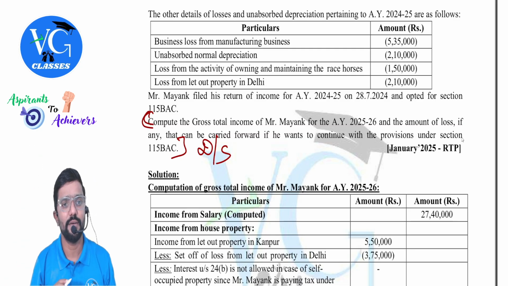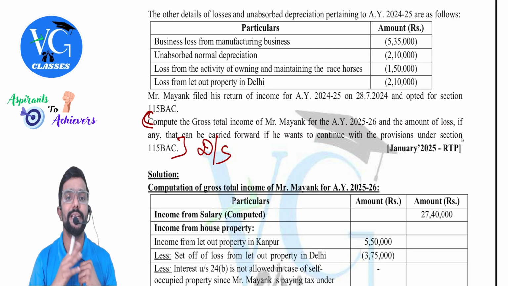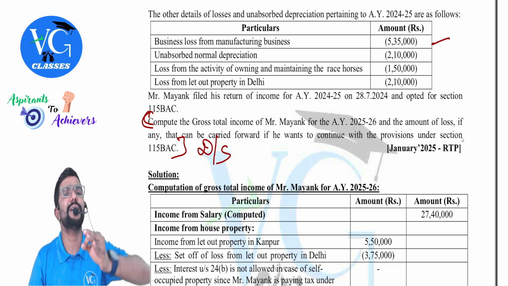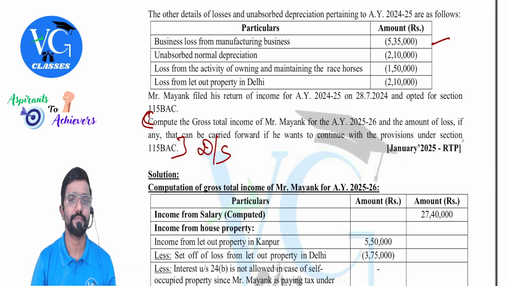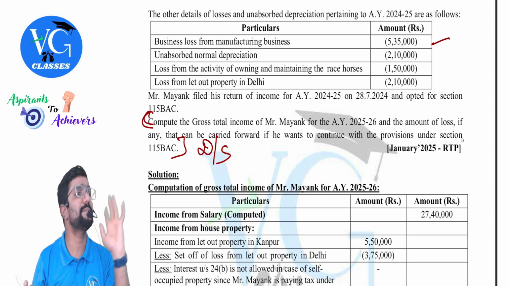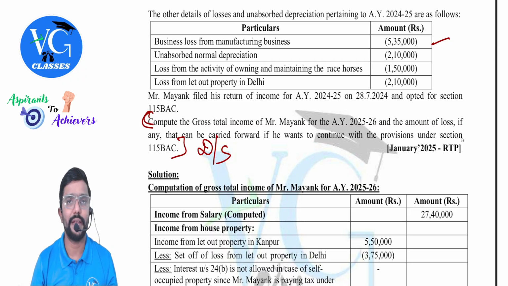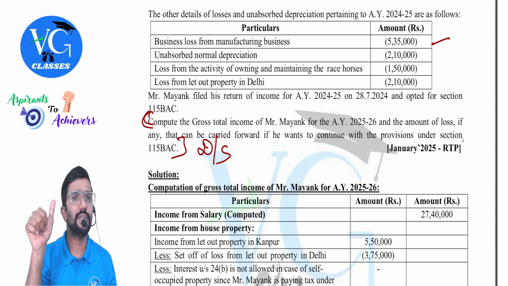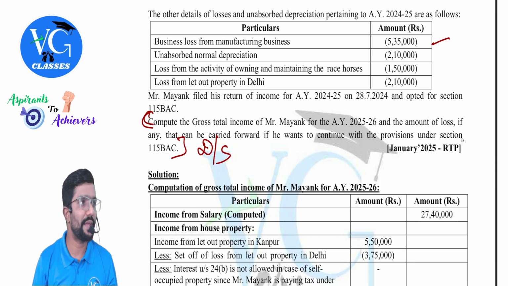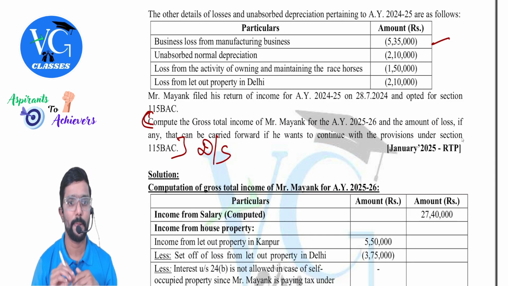Clear? Yes. Sure. The other details of losses and unabsorbed depreciation pertaining to assessment year 24-25 are as follows. Business loss from manufacturing business 5,35,000. Guys, if it is a brought forward business loss, it can be adjusted only within the same head. Unabsorbed normal depreciation, you can adjust it against any head except salary. And please be careful, against casual income and undisclosed income you cannot set off any loss, guys.